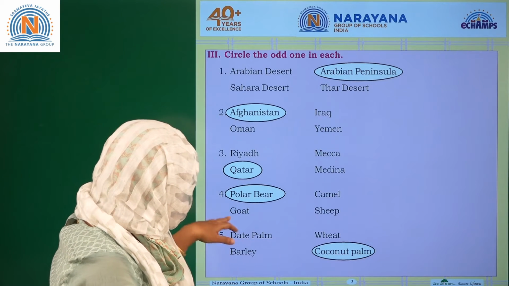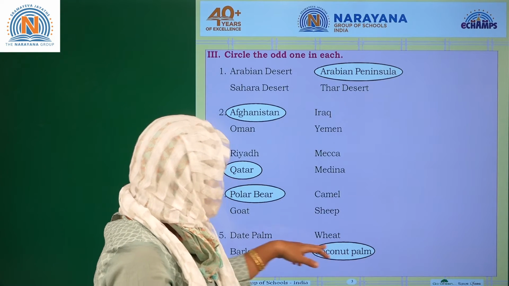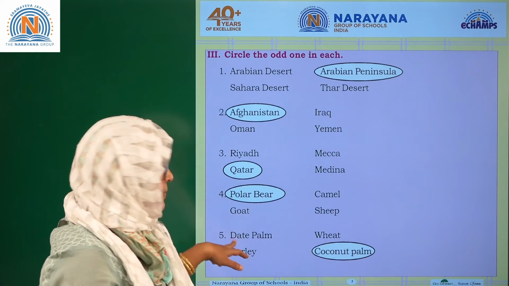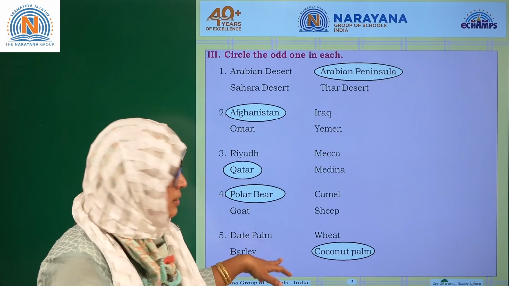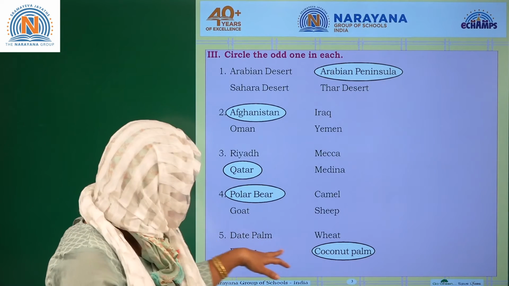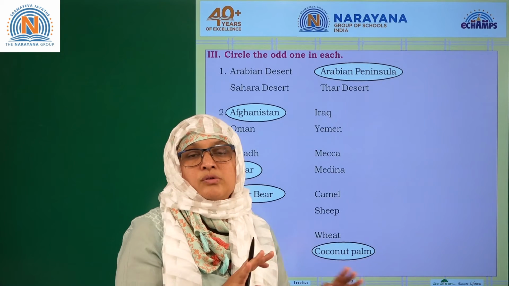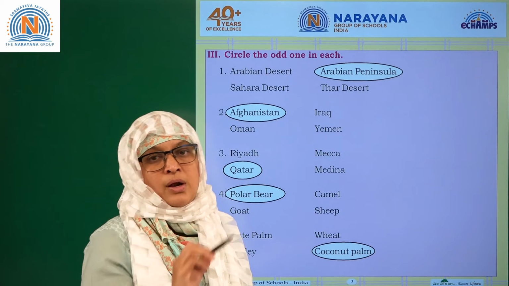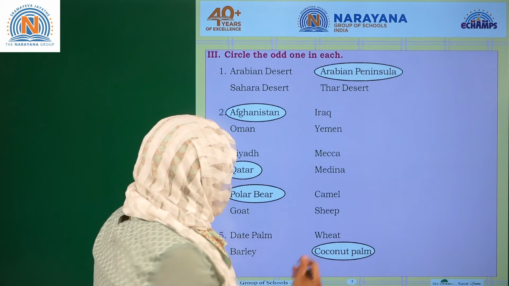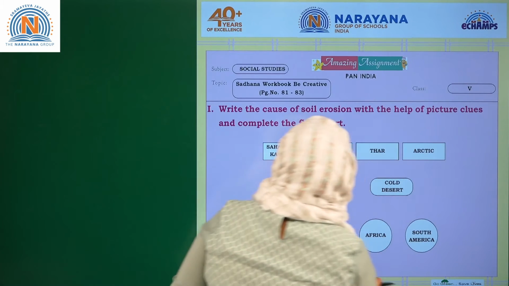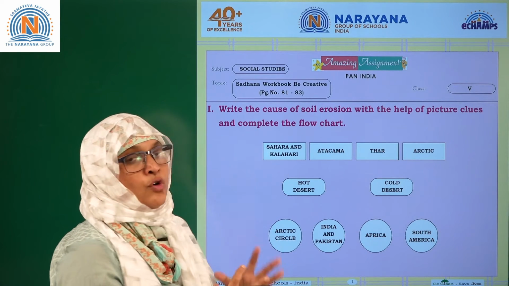Coming to the fifth one: date palms, wheat, barley and coconut palms. Date palms are grown in Saudi Arabia, wheat is grown in Saudi Arabia, and barley is also grown in Saudi Arabia, whereas coconut is not grown in Saudi Arabia. So you need to circle coconut. Is it clear? Coming to the next slide, you have the big creative corner.